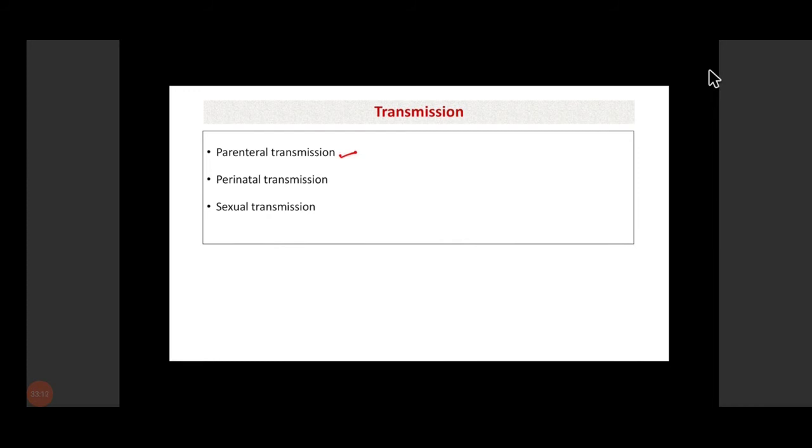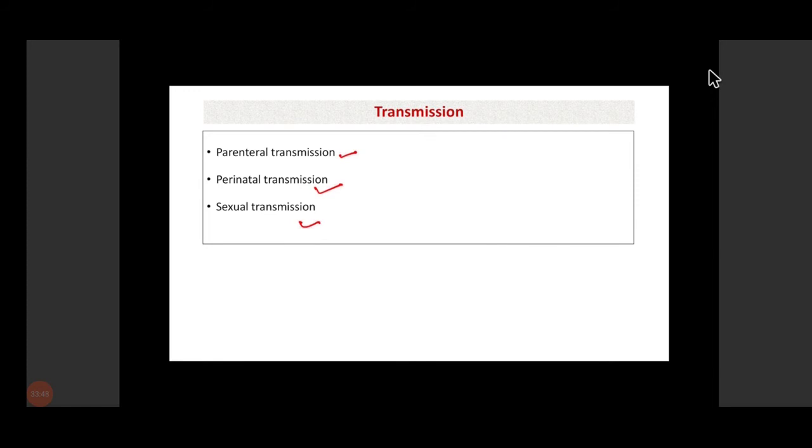Now, perinatal transmission generally occurs shortly before or after birth, when there is contact of the mucous membrane of the neonate with the blood of the infected mother. So perinatal transmission is seen in hepatitis B virus infection. And then sexual transmission is also there, because the virus is also present in some body secretions. It is seen in semen and in vaginal secretion, so it can be transmitted sexually.